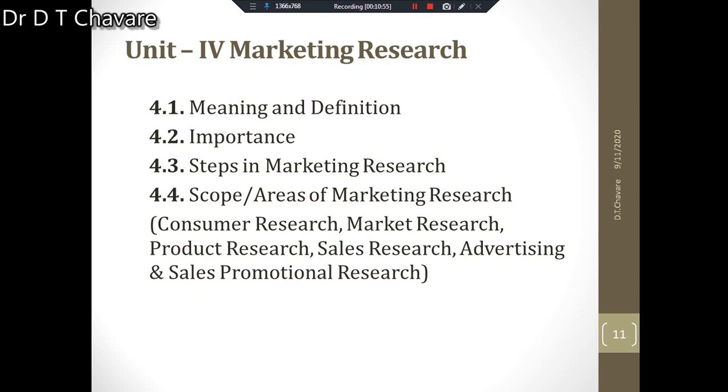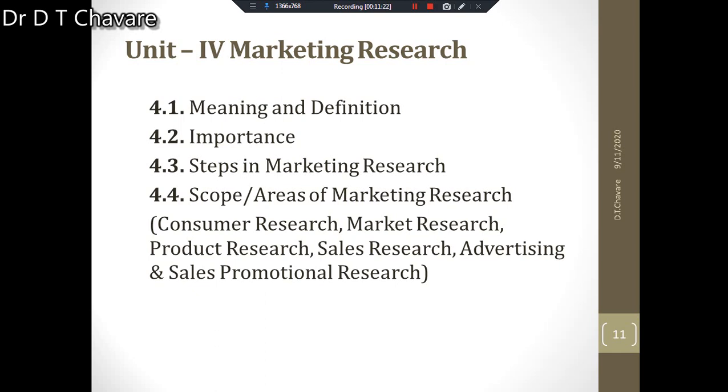Then the importance of marketing research. Why is marketing research conducted? Why are marketing research activities conducted? It means that what is the importance of marketing research, that importance also we have to study. There are steps in marketing research. What are the different steps or stages in marketing research? Those steps and stages also we have to study.